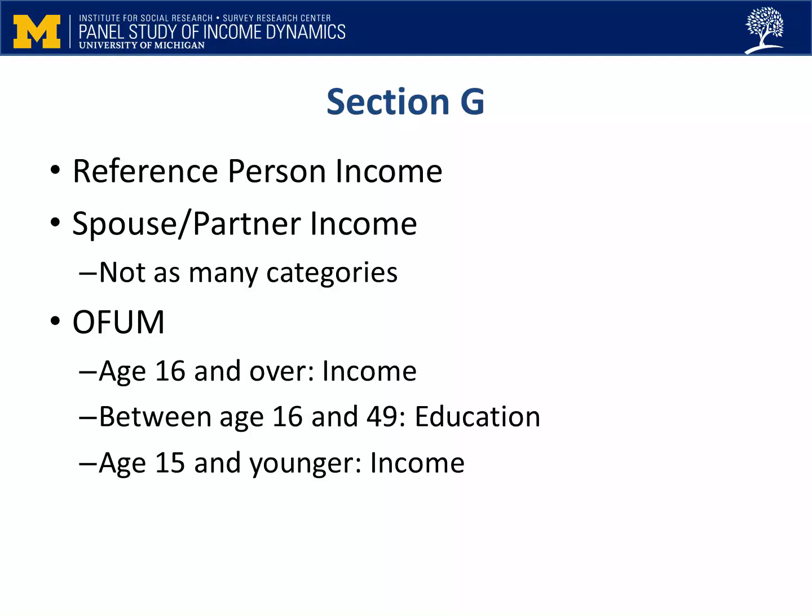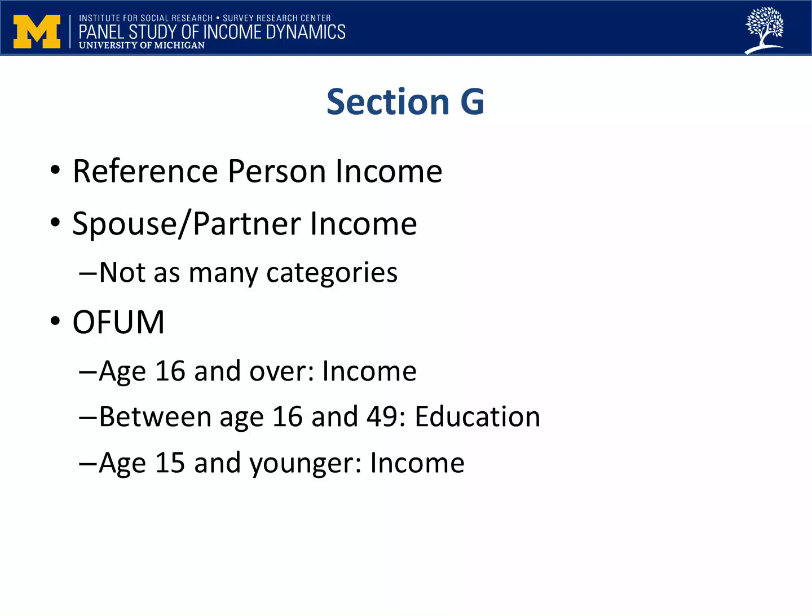A slightly different set of questions is asked depending on the OFUM's age. For those who are 16 and over, the sequence begins with employment status, using the same categories as you saw earlier for the reference person and spouse partner. Then we ask how many jobs that person had during the previous year. Next, we move on to the asset and transfer types of income that the OFUM may have had. Next, any OFUMs who are between the age of 16 and 49 will be asked a couple of education questions.